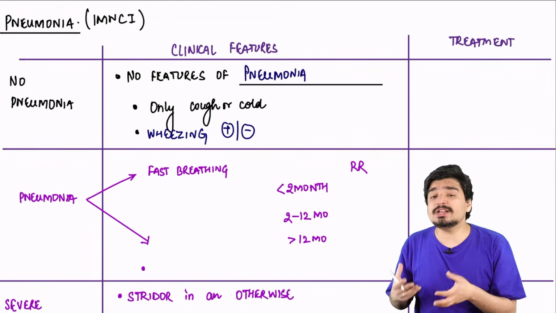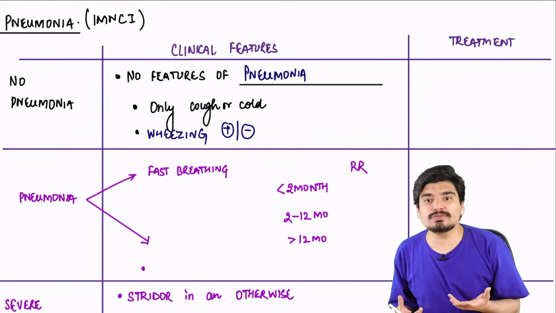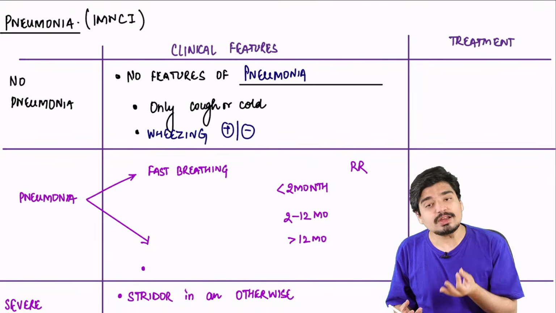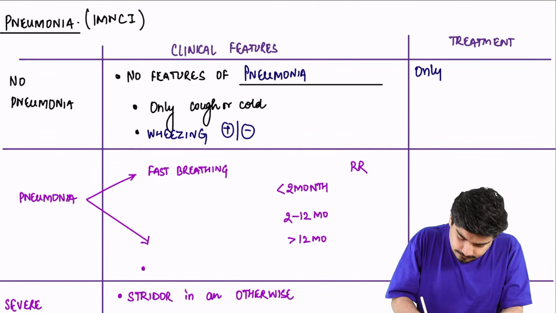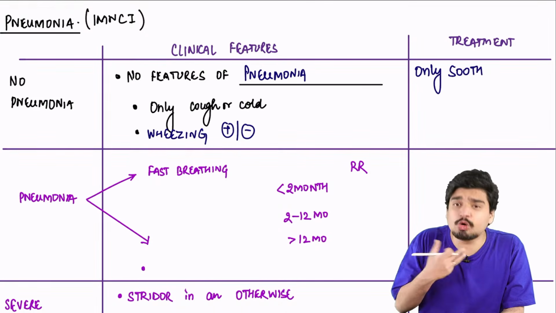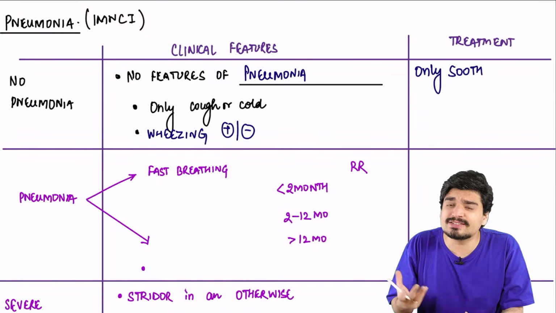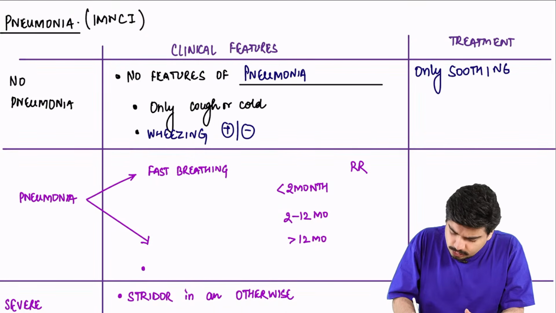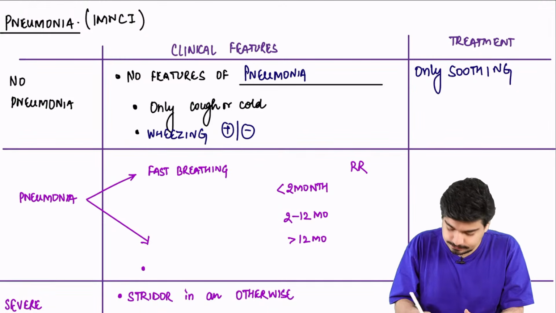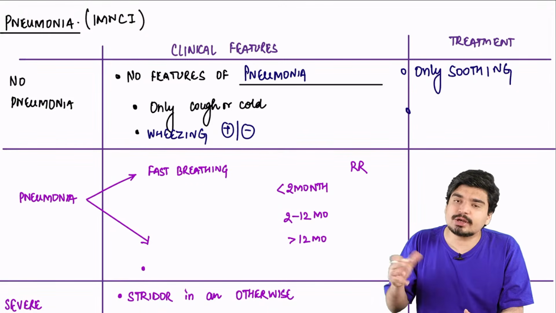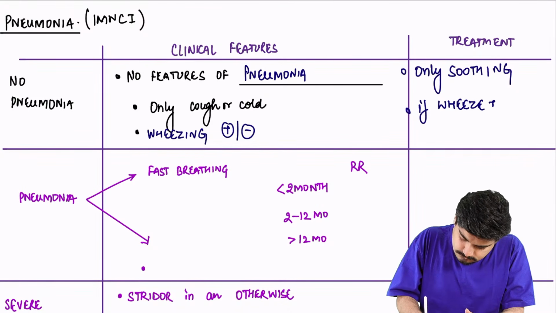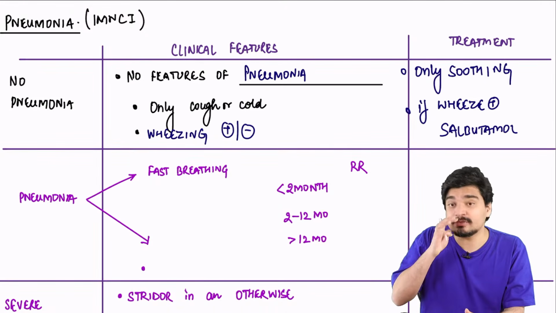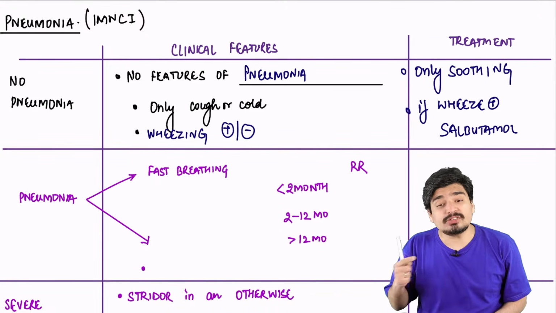So if there is no pneumonia, there is no need to give antibiotics. What will you give? Only soothing measures. Vicks ki goli lo, khich khich dur karo. That's it. Only soothing measures are required. Right? Warm water, honey infused water, Vicks, like that. Because there is no pneumonia, what's the point of giving antibiotics? If wheeze is present, you can give salbutamol.